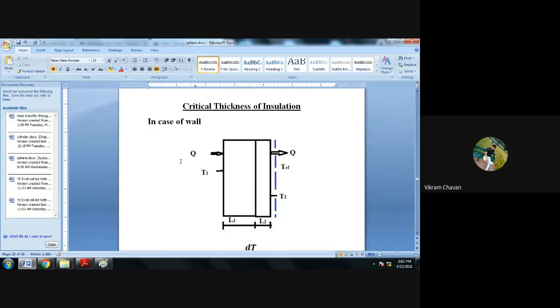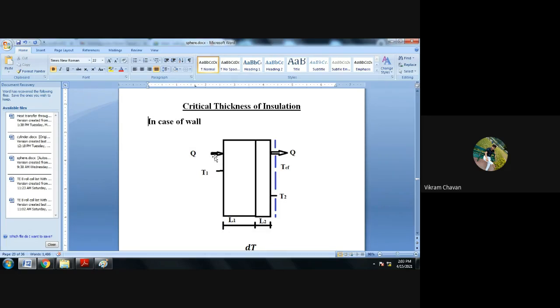For better visibility, I suggest you rotate your mobile screen and use the zoom feature, so that the data from this word file is clearly visible to you. So the heading is critical thickness of insulation or critical radius of insulation, and in case of a wall, write down the sentence.